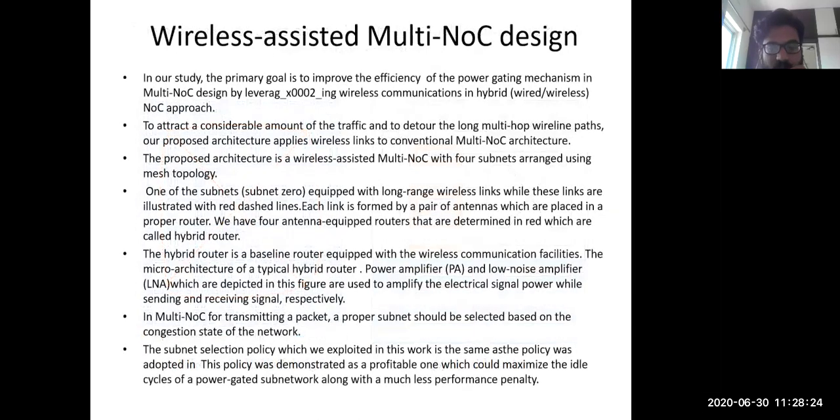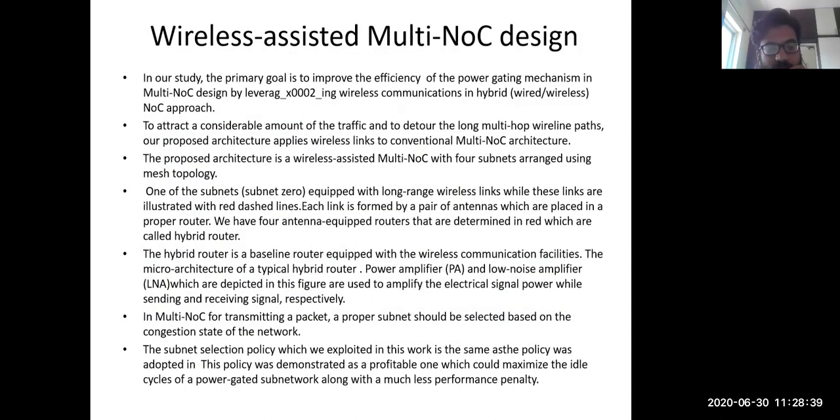And here we are going to have a power amplifier and a low noise amplifier, shown in the figure, which are used to amplify the electrical signal power while sending and receiving the signal respectively.